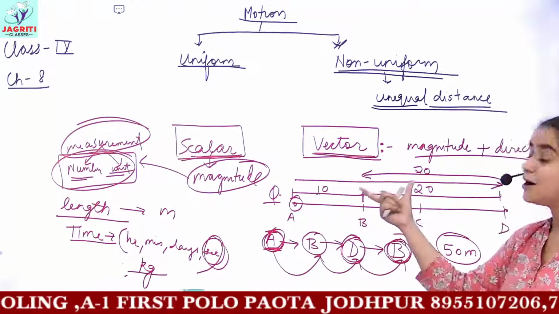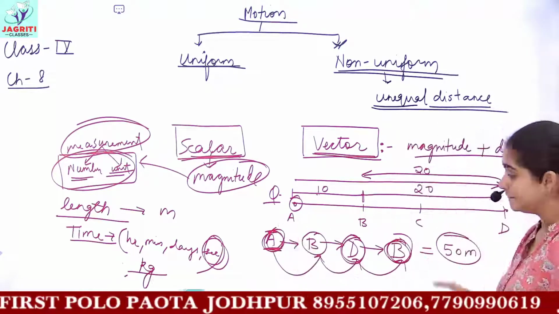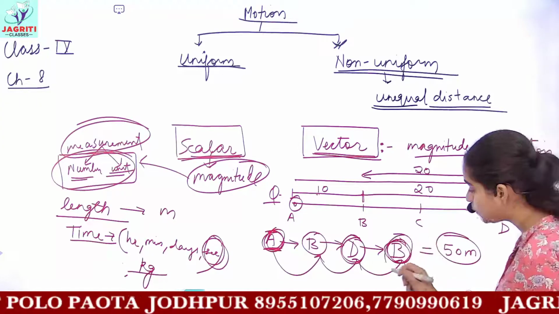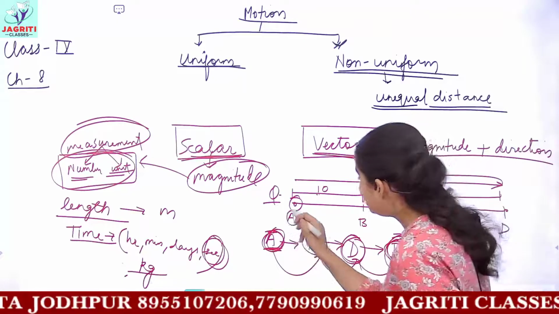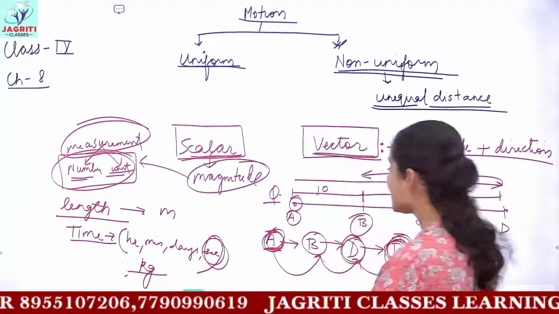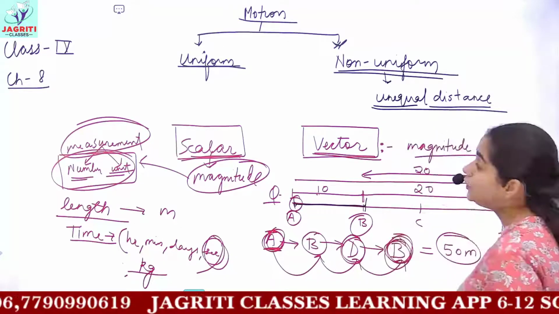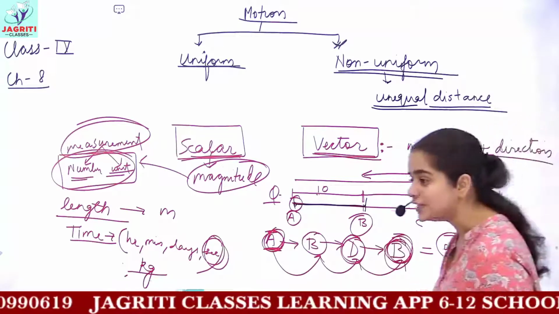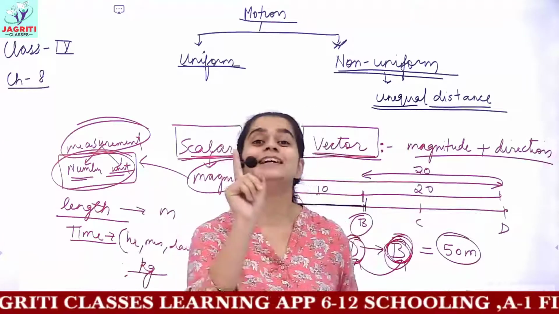So talking about this question, your initial position is point A and the final position is point B. So you have to find the shortest distance between point A and point B. Shortest means you will move in a straight direction or in a particular direction.